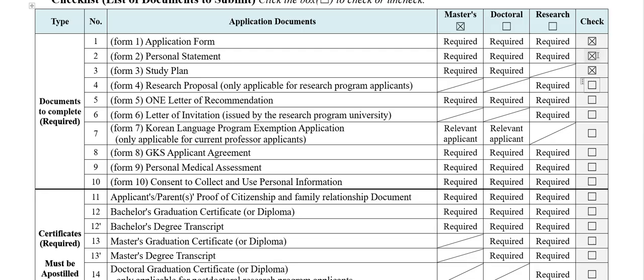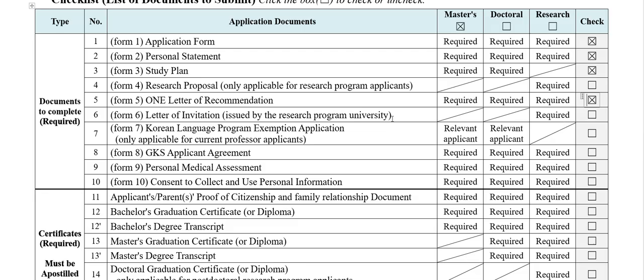So if you are not applying for a research program, don't click it, just leave it blank. Form 1 and form 2 are compulsory for all. Form 3 is compulsory for masters and doctoral programs, so you have to check this. Form 4 is only applicable for research program students. If you are applying for a research program, click it; if not, leave it blank. Form 5 is compulsory for all: one set of recommendation letters from your professor or your workplace. You have to submit it. And form 6 is the letter of invitation. It is only applicable for research programs.